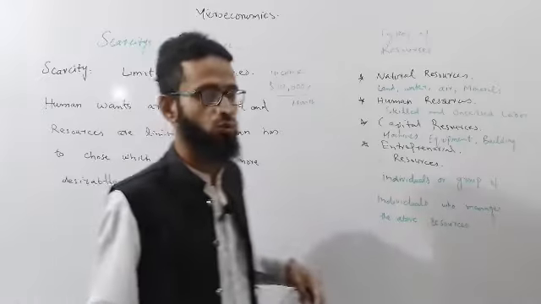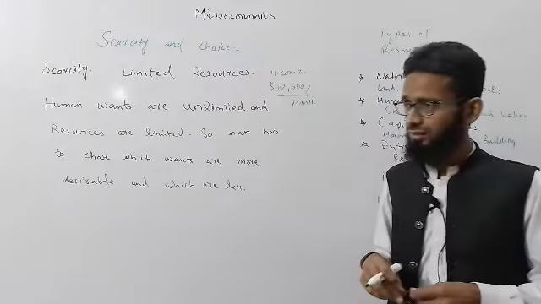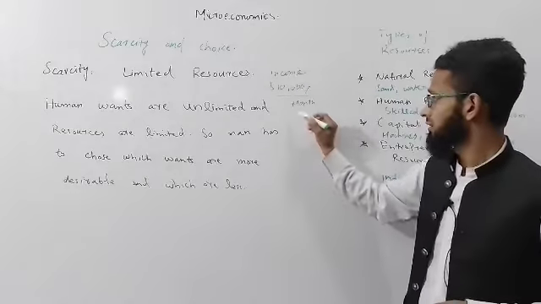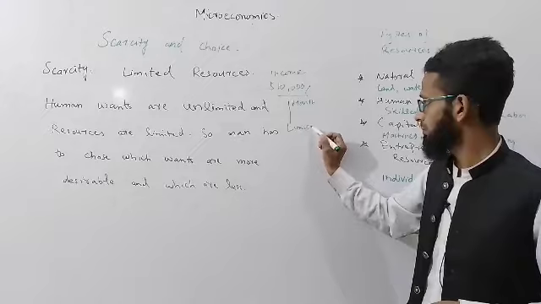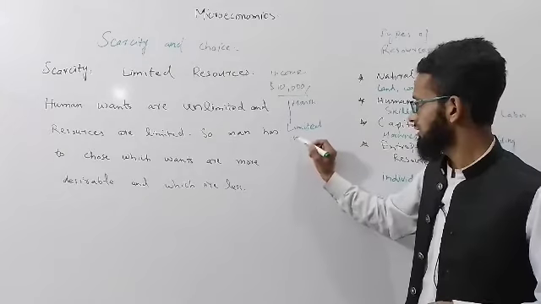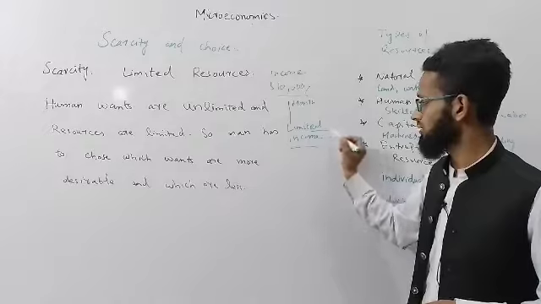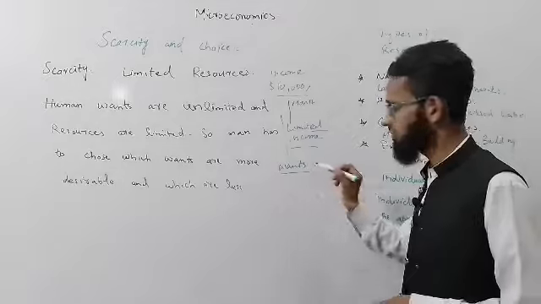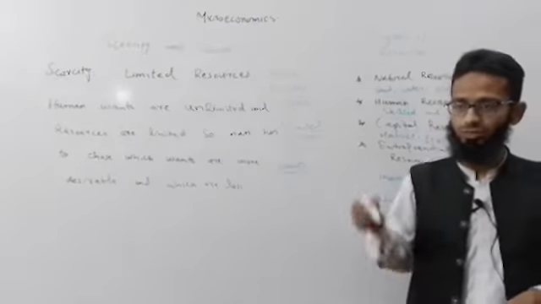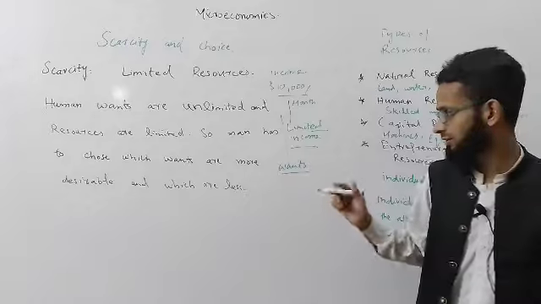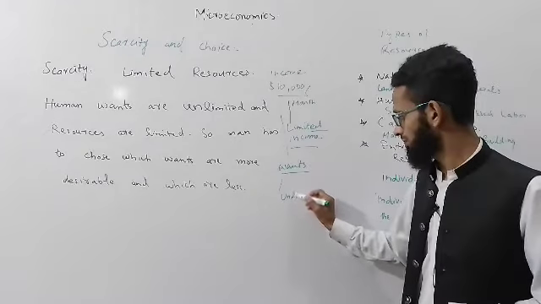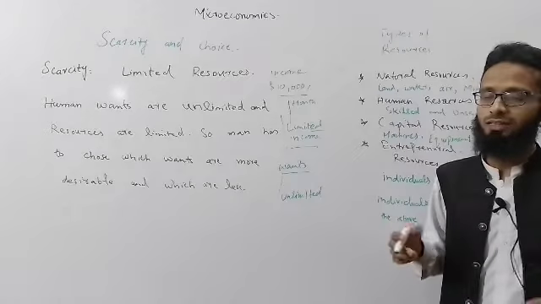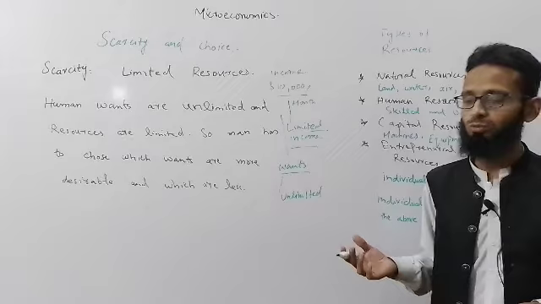There is always the case that you have a limited income, which means you have limited resources, but your wants, that is, needs, necessities, and some of your comforts or luxuries, are always unlimited. This is the case with every individual and also with the economy.